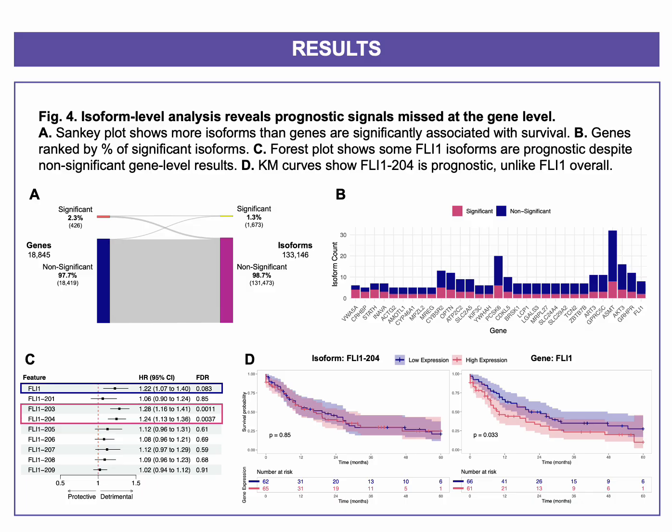One of the top hits is FLI1, a transcription factor involved in hematopoiesis and implicated in some AML cases. Figure 4c shows that while FLI1 as a gene was insignificant, isoforms like FLI1 203 and 204 were strongly associated with poor survival. This is reflected in D. Kaplan-Meier plots show no clear difference at the gene level, but a strong survival difference for FLI1 204. So this reinforces the main idea of our study. Isoform level data reveals important patterns that are lost at the gene level.